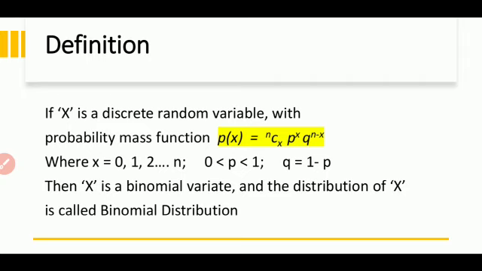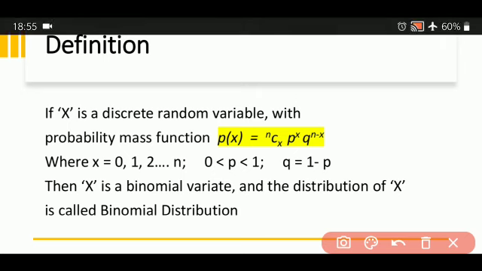then x is a binomial variate and the distribution of x is called binomial distribution. Now, as I told in the previous class also, if we have to solve examples on theoretical distribution, you are going to follow certain rules, certain restrictions, and then only solve the example. For example, if you're going to solve an example on binomial distribution, you will be using this probability mass function.